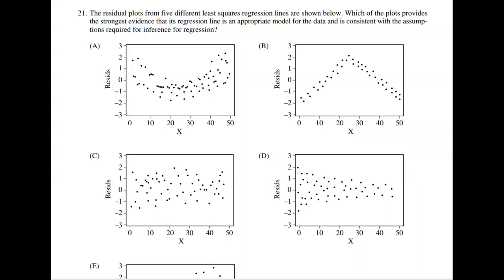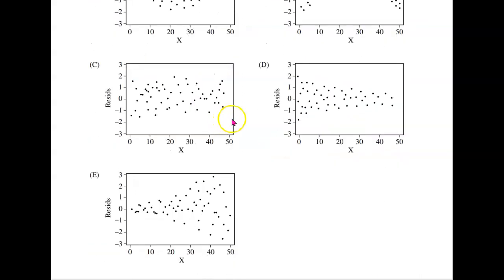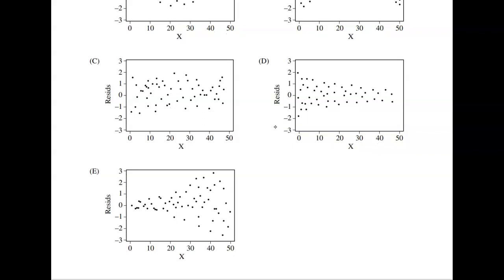So if we look at A and B, both of those clearly have a shape and pattern to them. A almost looks parabolic. B almost looks kind of absolute value-ish. C, D, and E are our next possible options. And if we had to pick the one that has no patterns or no obvious shapes, our answer is going to be C. Once again, that one's just kind of scattered. There's no shape to it. There's no real pattern. The points are just kind of all over the place.